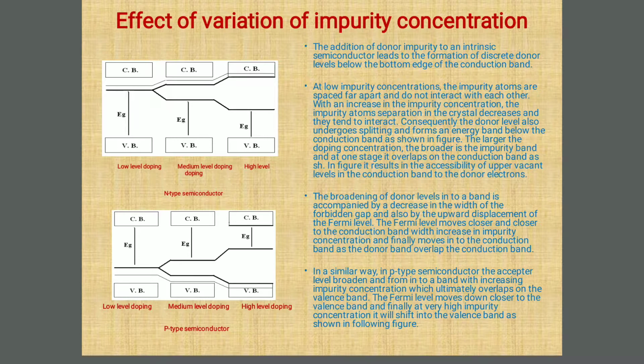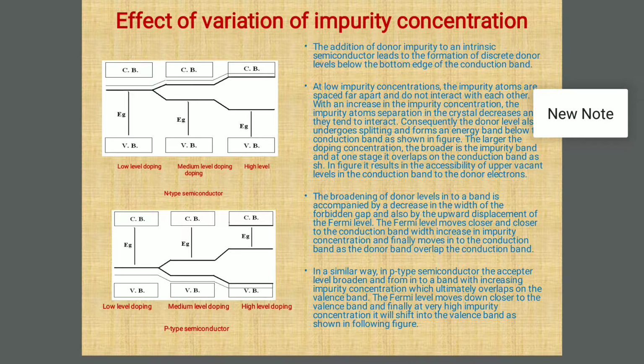In the case of an n-type semiconductor, as impurity concentration increases, the Fermi level moves closer and closer to the conduction band. And if we see carefully, the Fermi level finally moves into the conduction band as the donor band overlaps the conduction band.